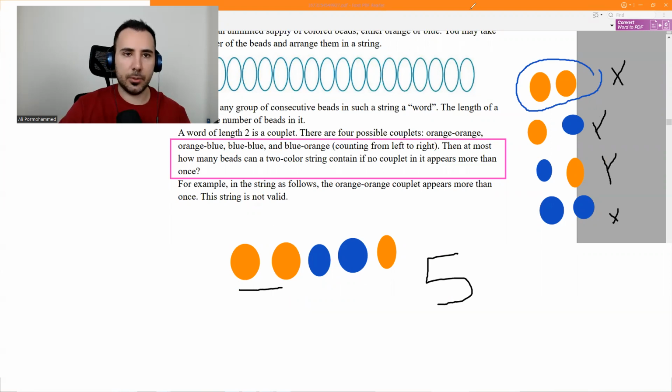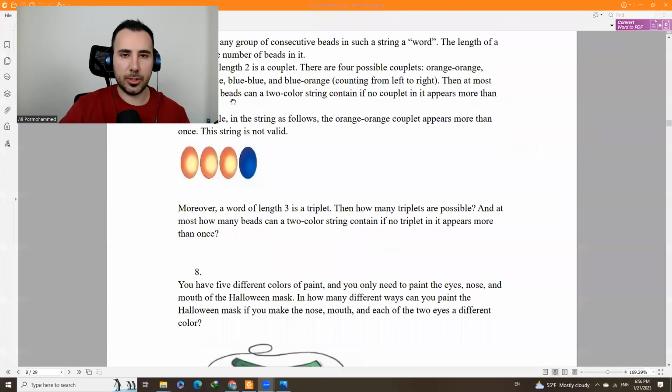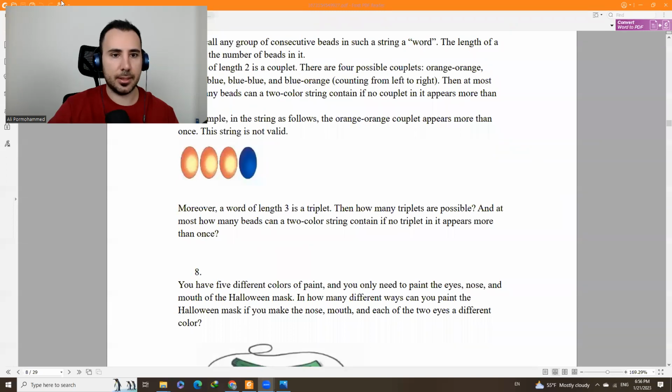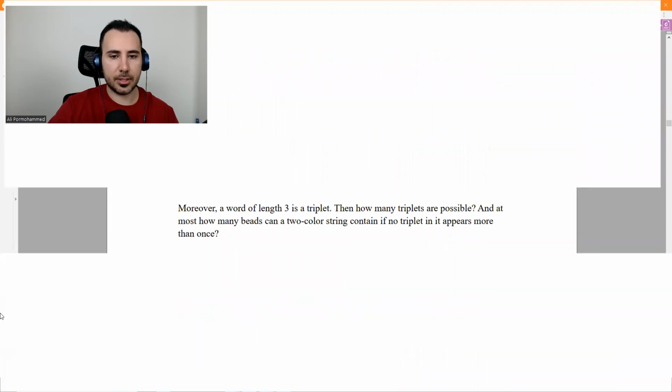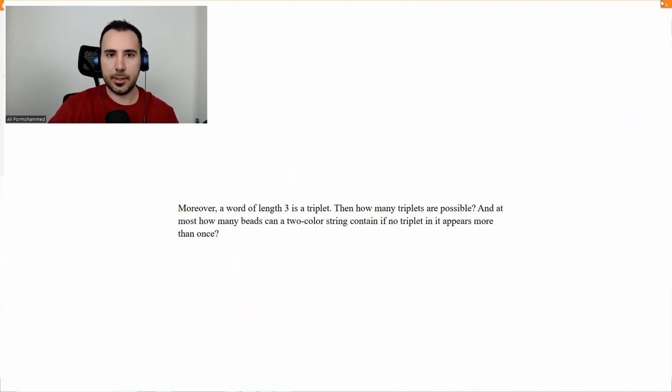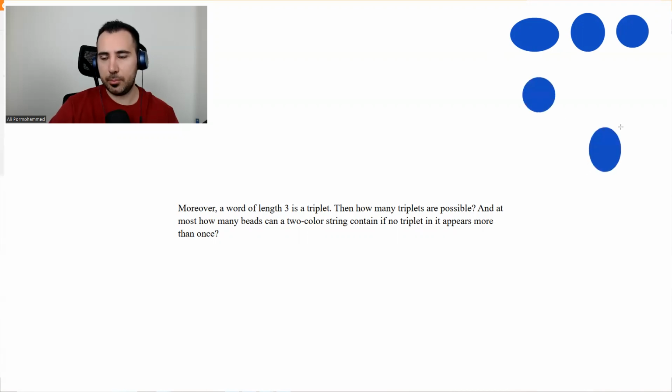Now let's continue on actually the main question, which is going to be kind of like the previous one, but this time it's asking us about triplets. How many blues and oranges with 2 colors? How many triplets can we do? Well, the answer is going to be these. Maybe we have 3 blues. Or maybe we have 1 blue. If we have 1 blue is here, 1 blue is here, 1 blue is here.